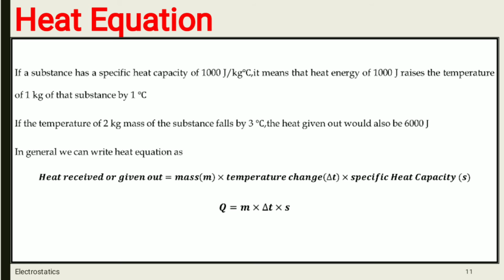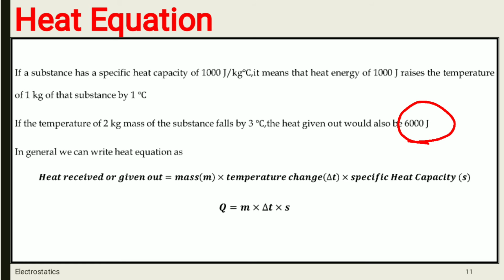Another example is given: if the temperature of 2 kg of mass of substance falls by 3 degrees Celsius, then heat given out would also be 6000 joule. Means this much, 6000 joule heat is given out by the substance of 2 kg, then its temperature will fall by 3 degree Celsius.